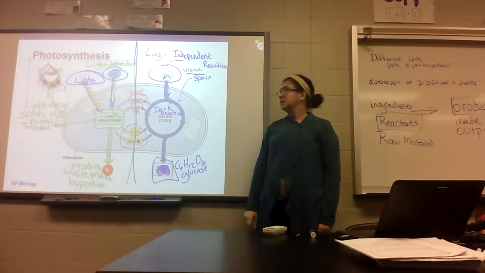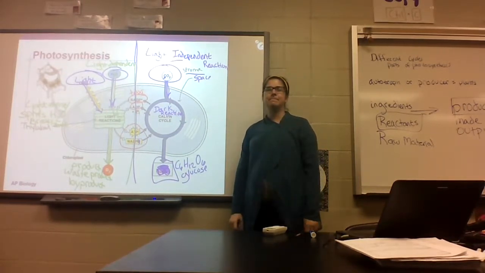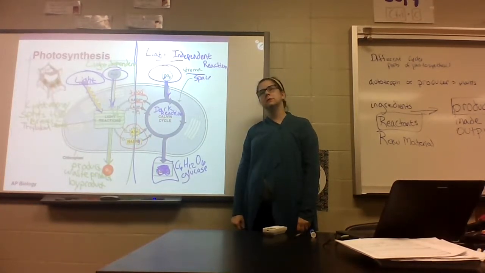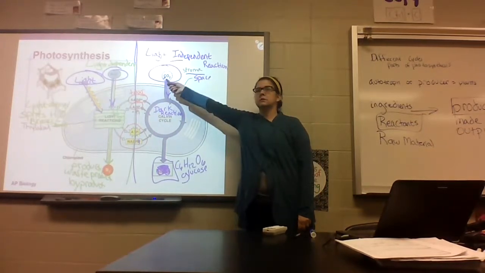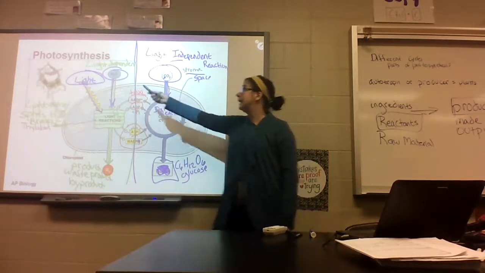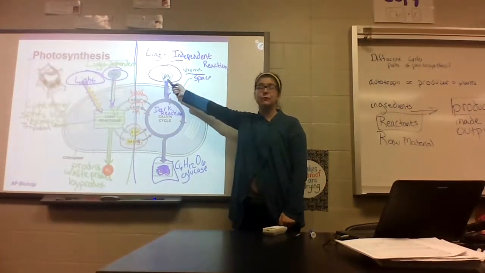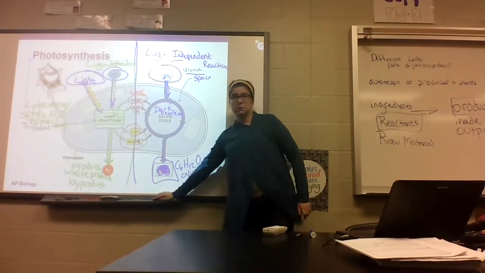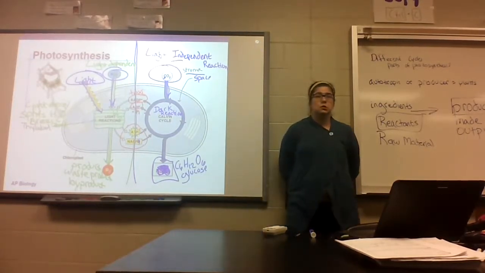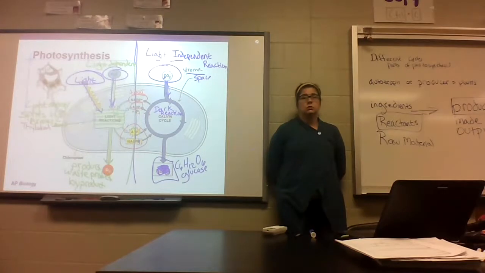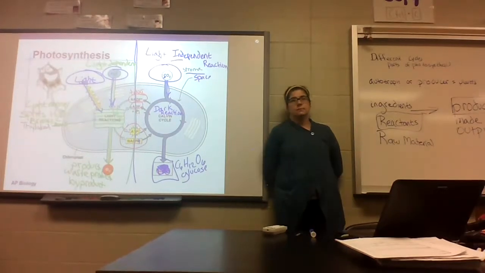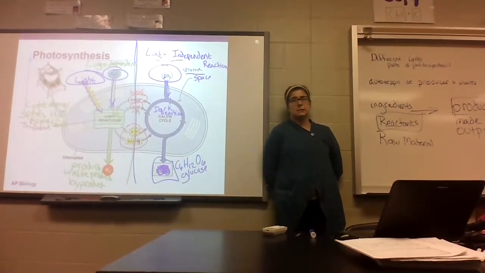Got it? Okay, Macy. So to make the sugar, they take the carbon from the top and the hydrogen, so carbon and hydrogen make sugar. What else? This oxygen we need. We didn't need the oxygen from here. Got it? But we need the oxygen from here. Does that help a little bit? Yes.